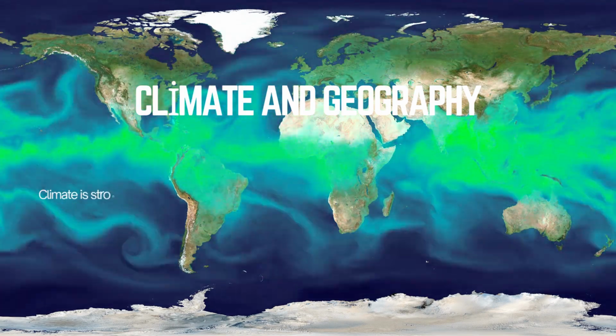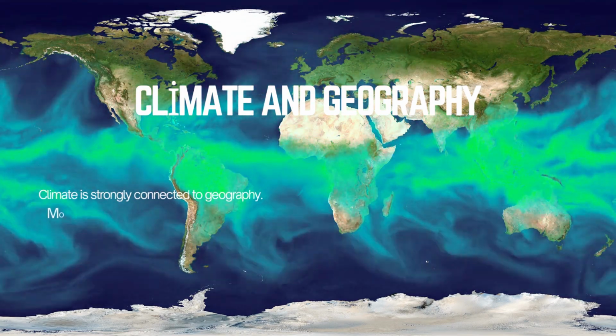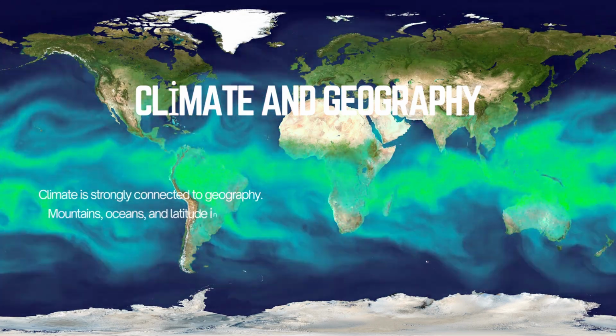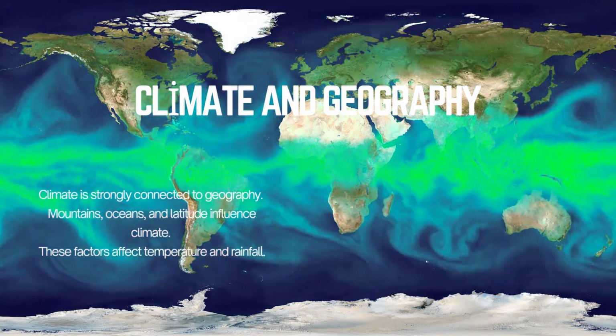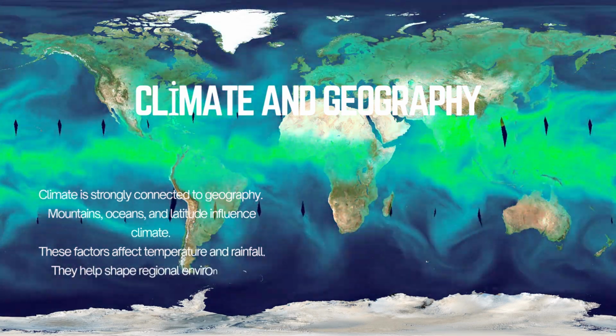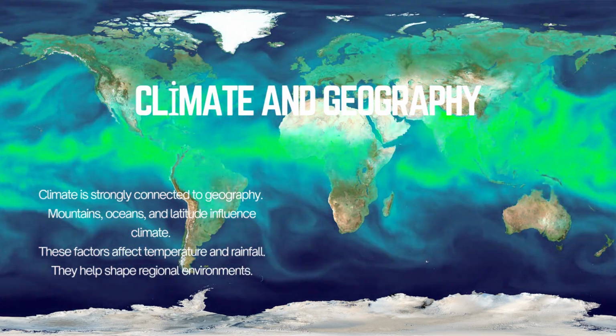Climate is strongly connected to geography. Mountains, oceans, and latitude influence climate. These factors affect temperature and rainfall. They help shape regional environments.